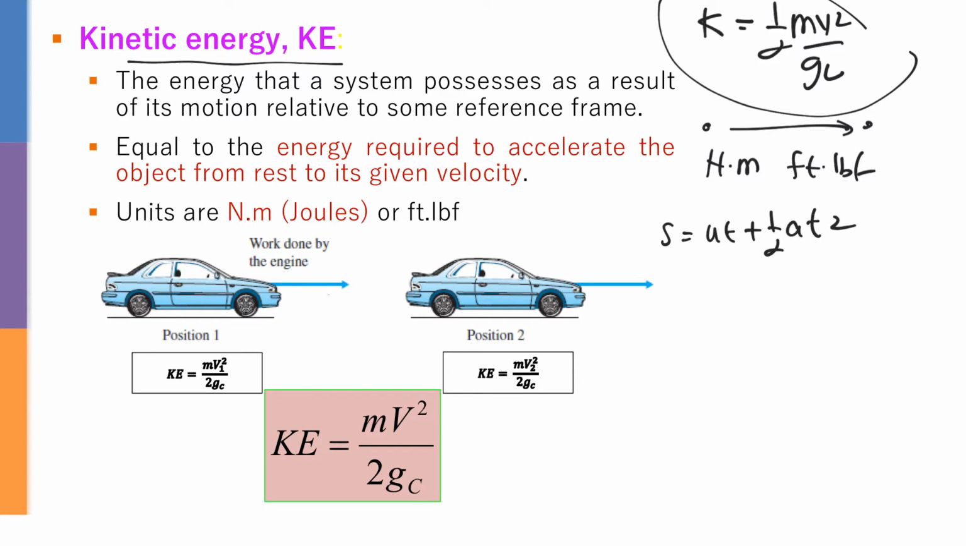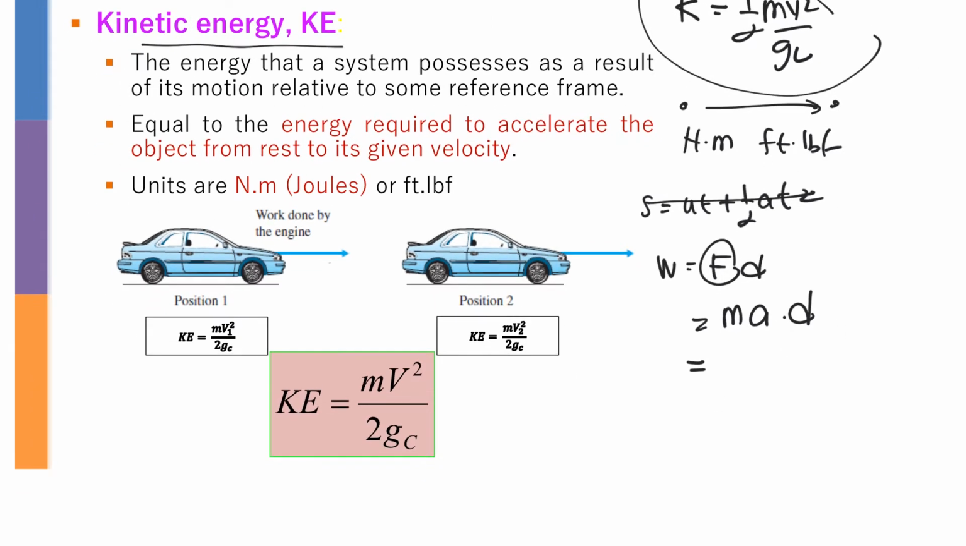Okay, so basically what happened here is we have work done equals force times distance, and force is basically ma times distance. Then to get the value of a, we are not going to use this formula. We are going to use another formula, which is v squared equals u squared plus 2as. Here, I'm going to change the s into d.